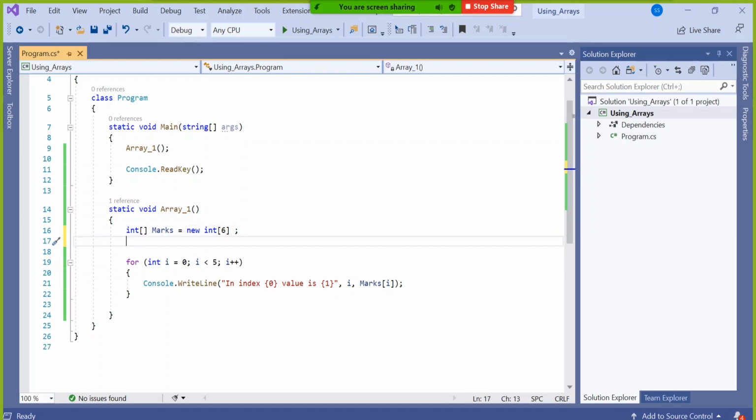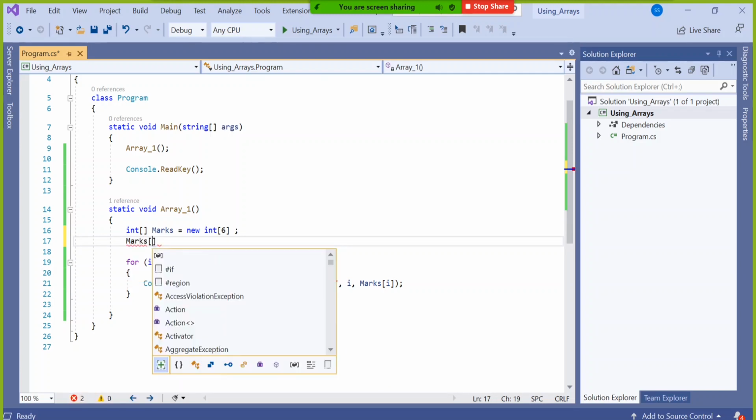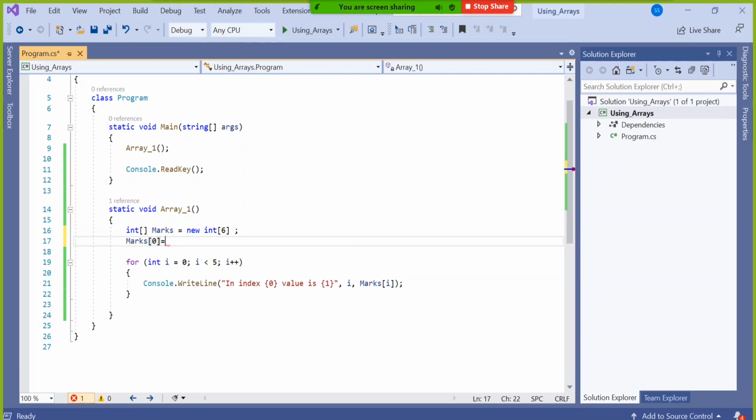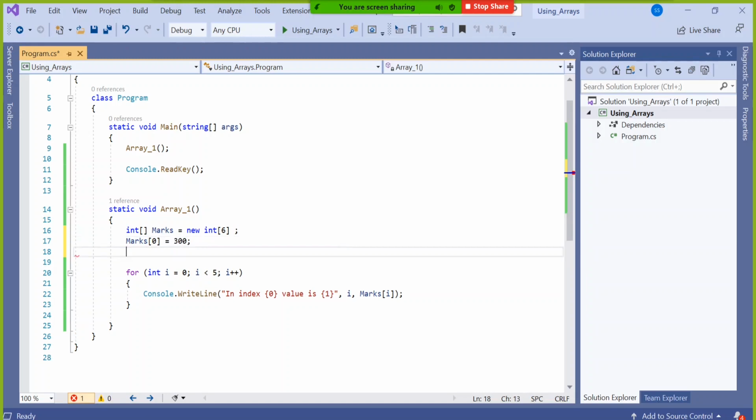Max square bracket 0 equal to something. Similarly for the next. That particular use case I am telling you, where you know 6 is the maximum but currently you don't have that many values, then this is the way to assign. It will not show any error.